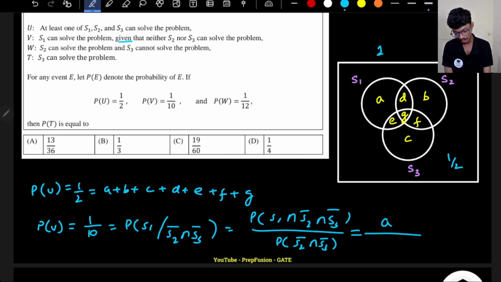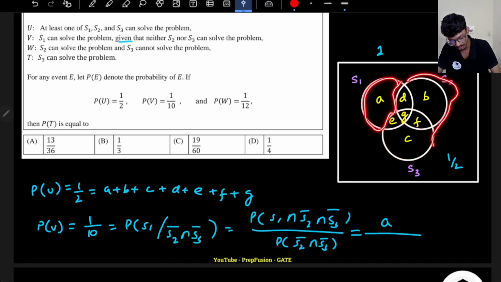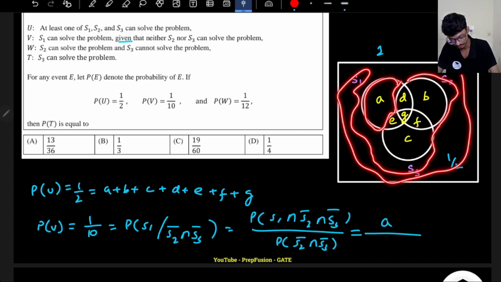Now I have to include the area: the probability of S2 not solving intersection S3 not solving. This is S2, this is S3, and I shall not include this area. I shall include A and the rest of the graph.